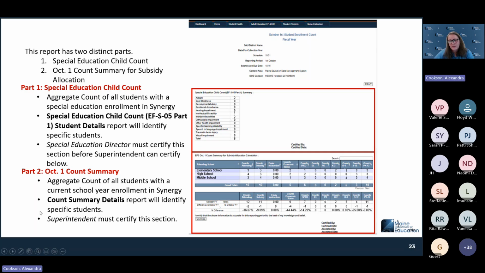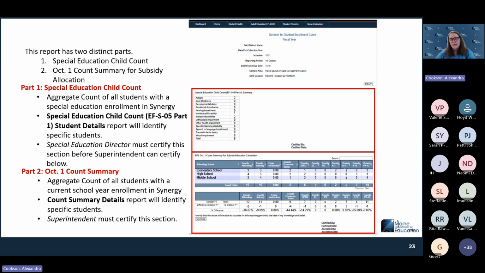This is where the superintendent certifies. Way down here at the bottom, there will be an option for them to certify. And once they do, as long as there is no one that has other data that would impact this report, either by adding a student, maybe it's not going to add subsidy, but they're residing in your school district, that would be a reason that we would need to decertify, and then there would be a recertify. Maybe it will impact your subsidy and it will give you another subsidy count. Those are another instance where we would need to decertify the report.